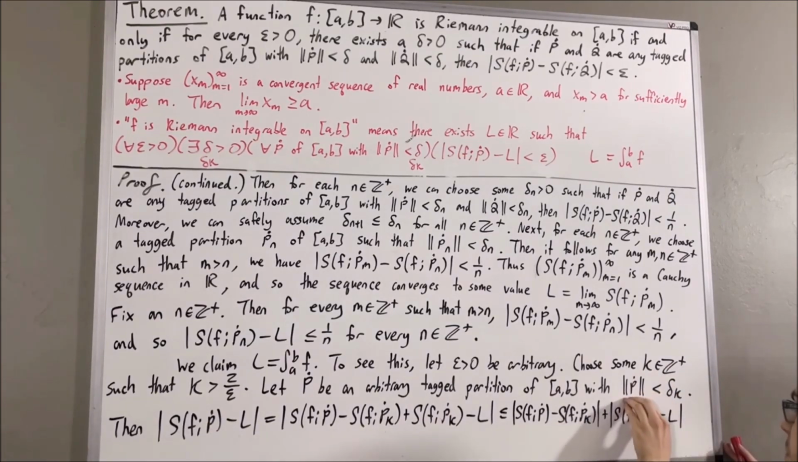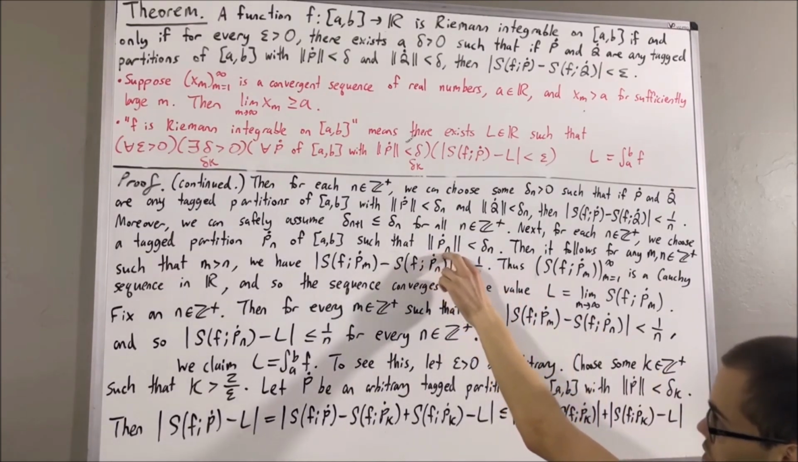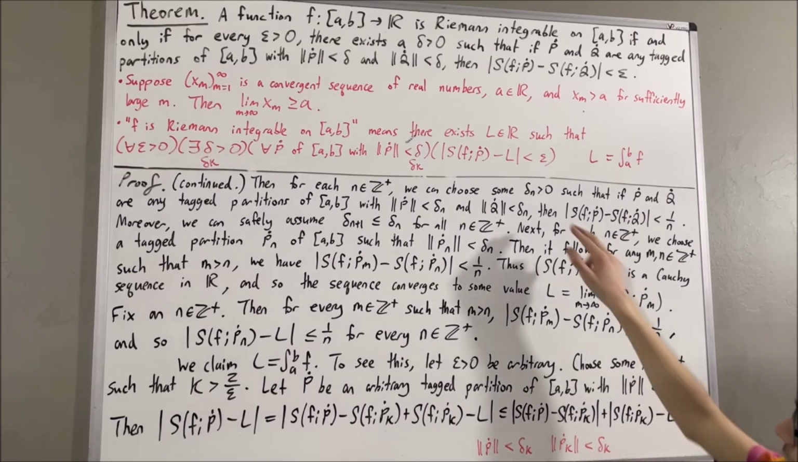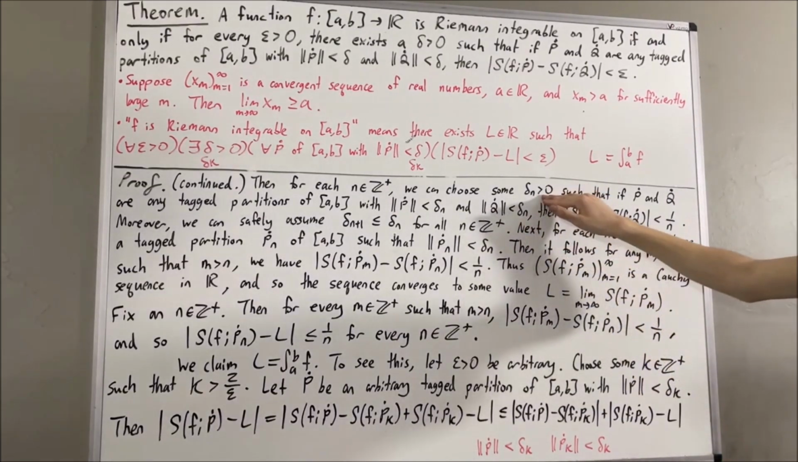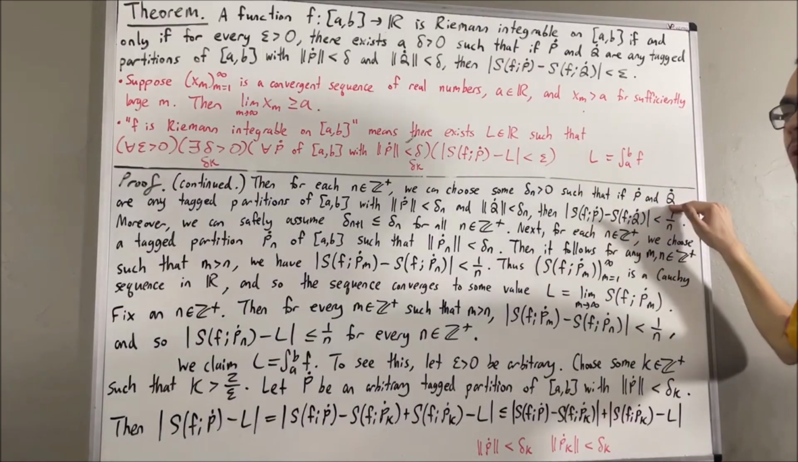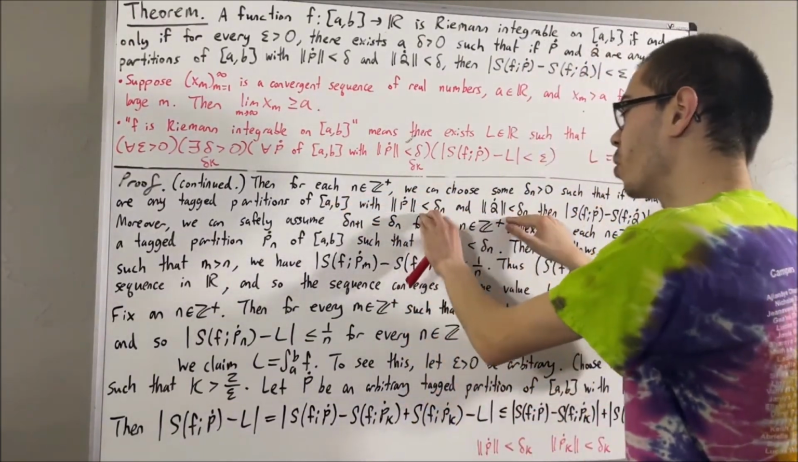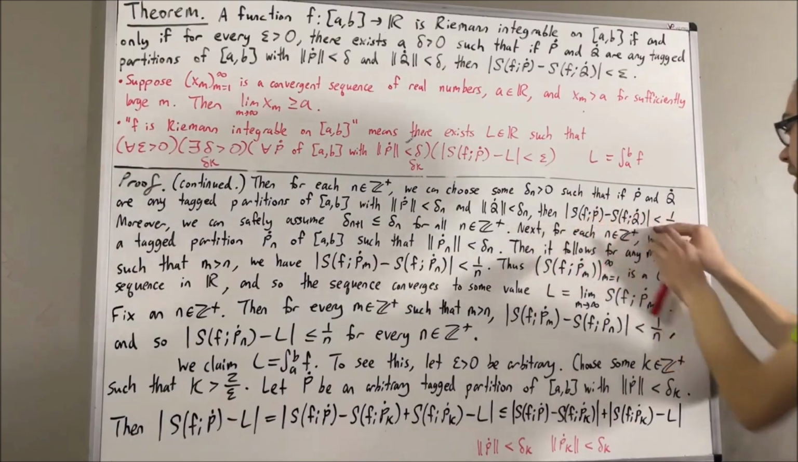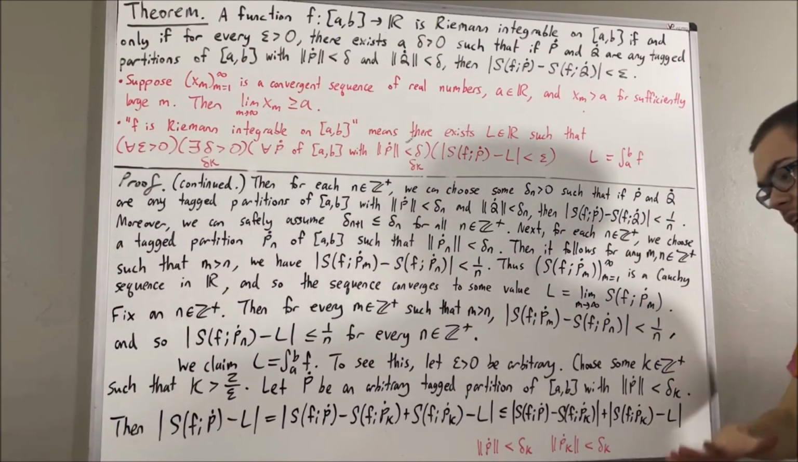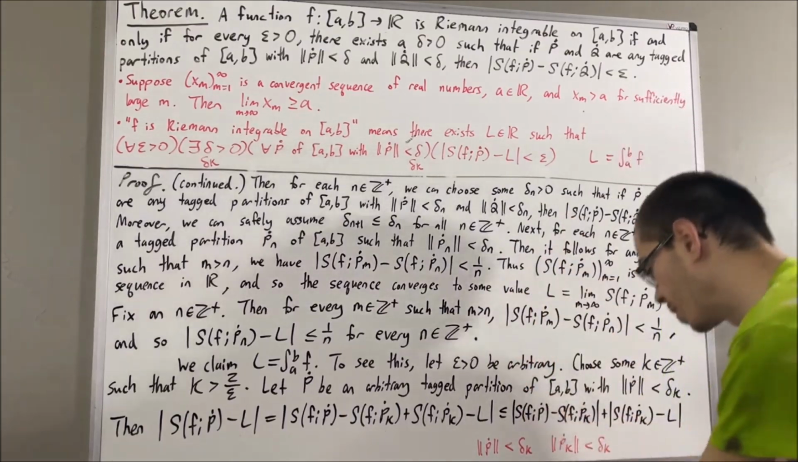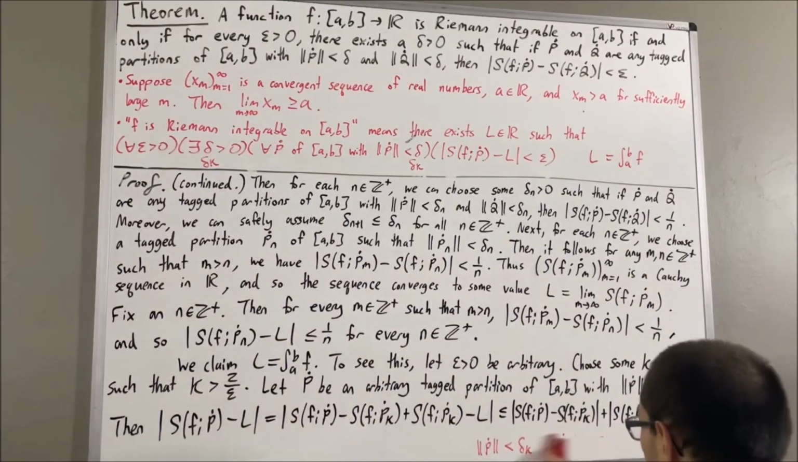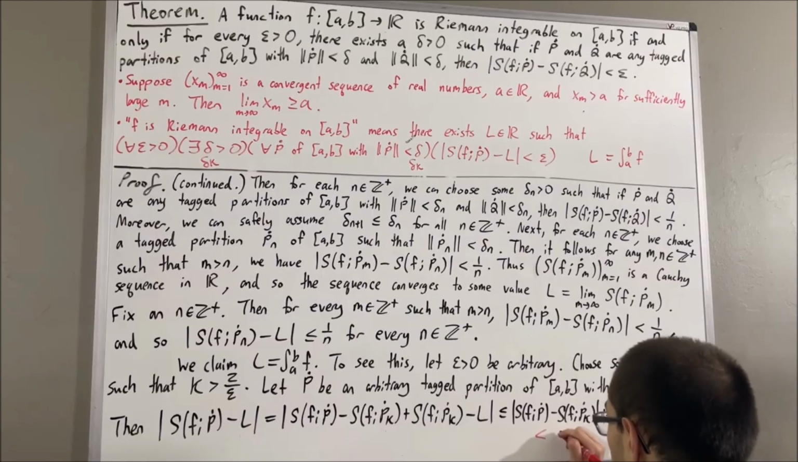Now, we know that the norm of p is less than delta k, and also, replacing n with k here, we know that the norm of pk is also less than delta k. But also, replacing n with k here, we know that delta k is a positive real number, such that if we have any two tag partitions of a comma b whose norms are both less than delta k, then the absolute value of the difference in their Riemann sums must be less than 1 over k. So in particular, the absolute value of the difference in the Riemann sums of these two partitions must be less than 1 over k. So in other words, this first guy is less than 1 over k.